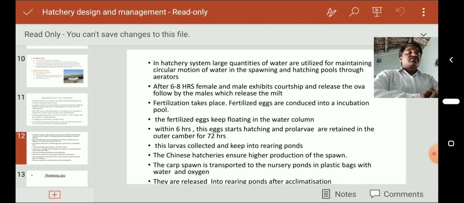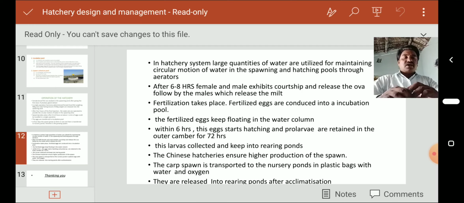For 24 hours before transport, no foodstuffs are given to the seeds. Why? Because they would release excretory products, and more excretory products released by these larvae may increase the pH and kill them. Sometimes we have to add some alcohols and anesthetic substances to the water so that the larvae are inactive.